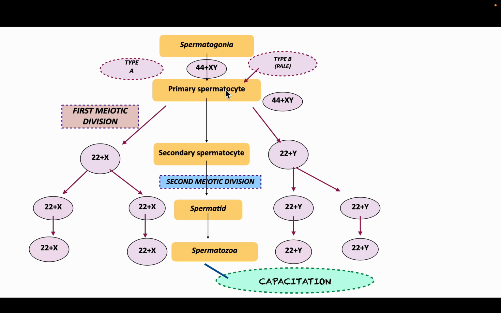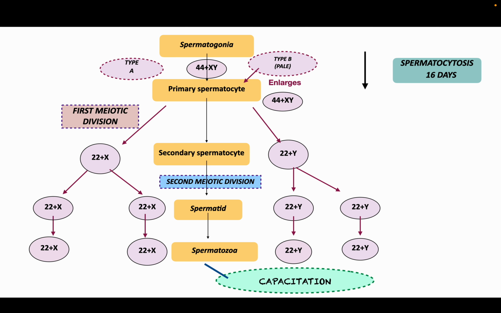Now these are the sequences of spermatogenesis. The spermatogonia arising from the primordial germ cells are of two types, type A and type B, with 44 plus XY chromosomes. Type B spermatogonia enlarge to form the primary spermatocyte, and this process of conversion of spermatogonia to spermatocyte is known as spermatocytogenesis, which takes 16 days.